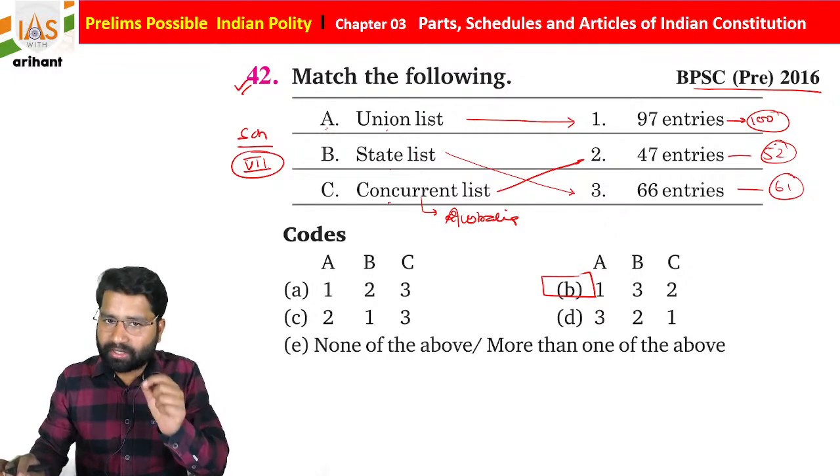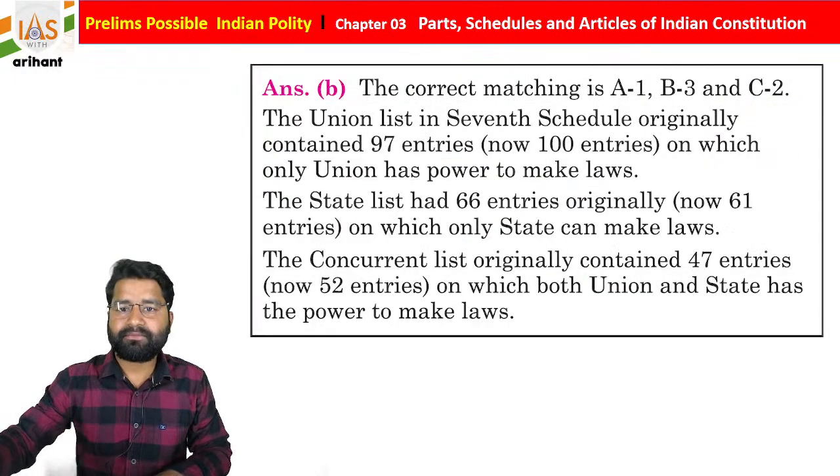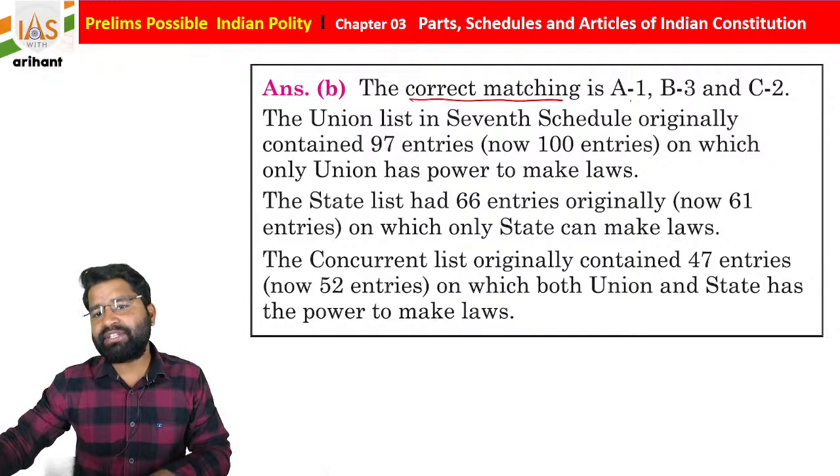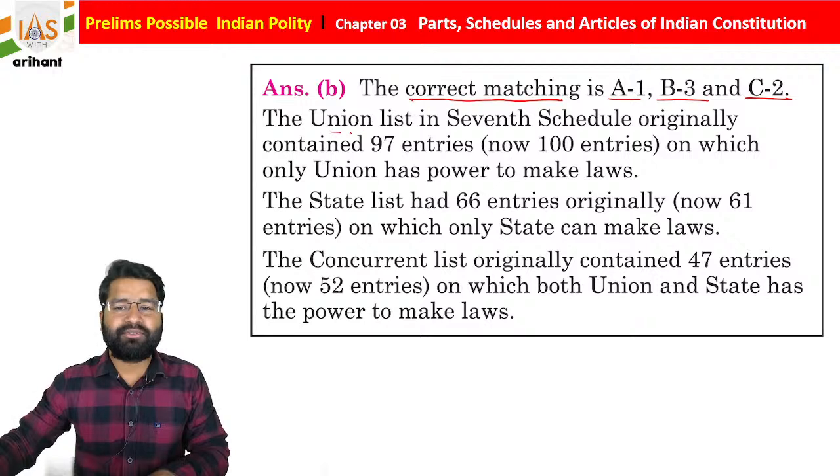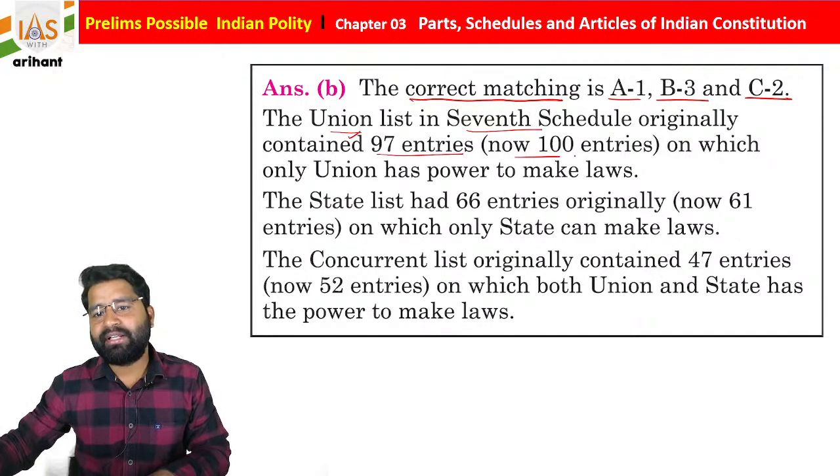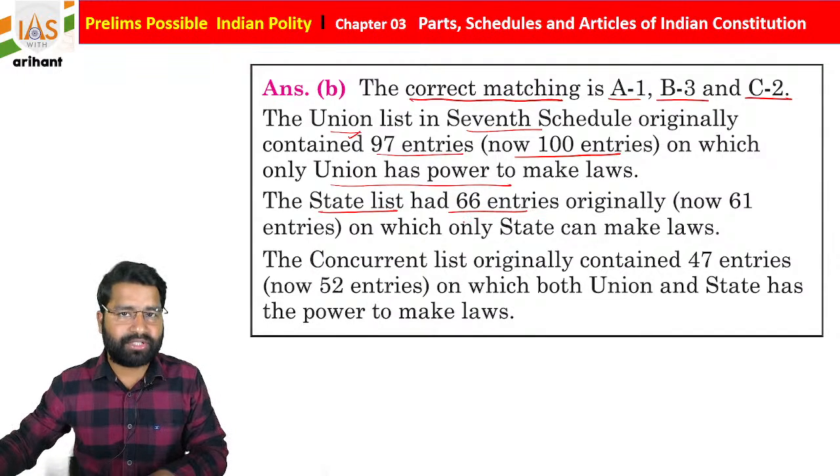I hope you are all able to connect it. If you feel any doubt, just tell me. Now the correct matching is A1, B3 and C2. We already discussed that the 7th Schedule originally contained 97 entries. Now it has 100 entries on which only the Union has the power to make law. The State list has 66 entries originally, but now it has only 61 entries.